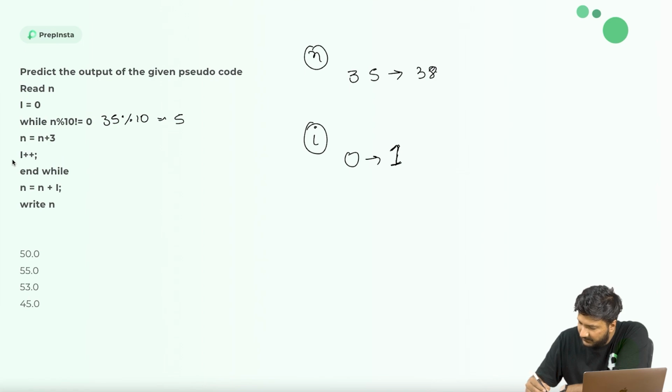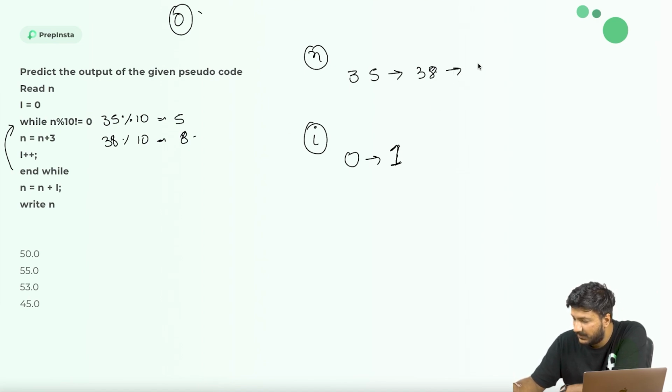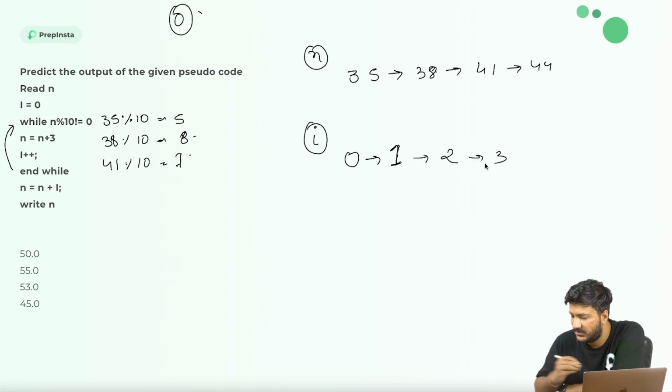Then again the while loop starts. Now my value is 38, 38 percentage 10 is 8, still not 0. Whenever it becomes 0, I'll stop my while loop. So I change n from 38 to 41, and i from 1 to 2 because of i plus plus. Then 41 percentage 10 is 1, no. So I change it to 44, and i to 3.